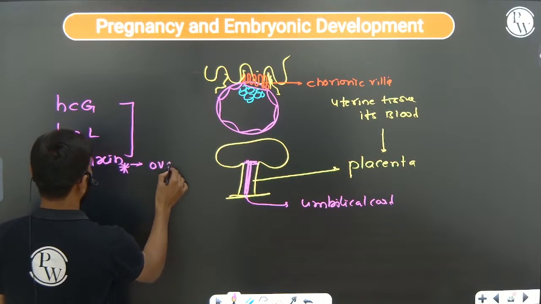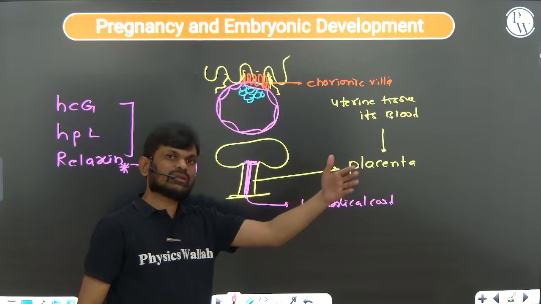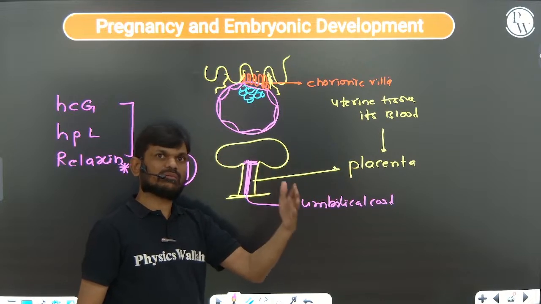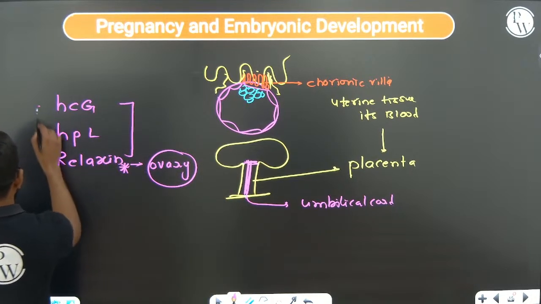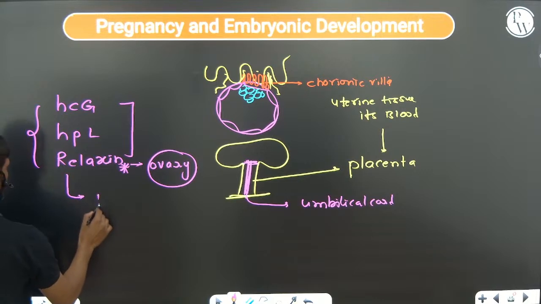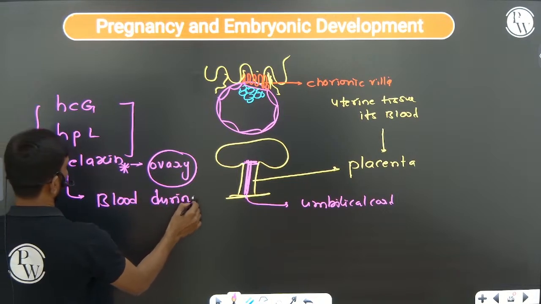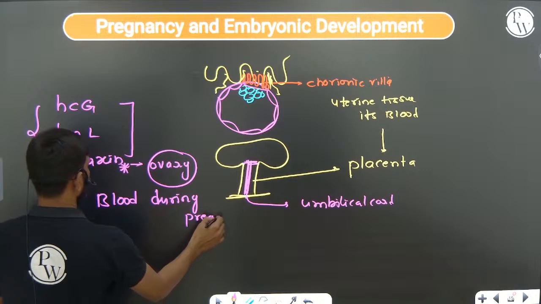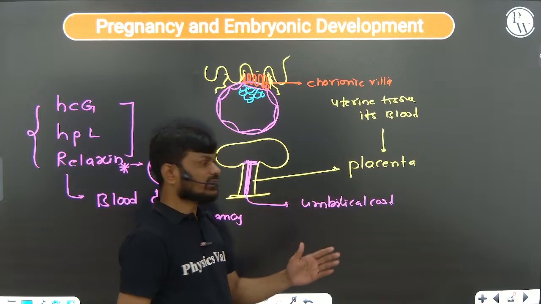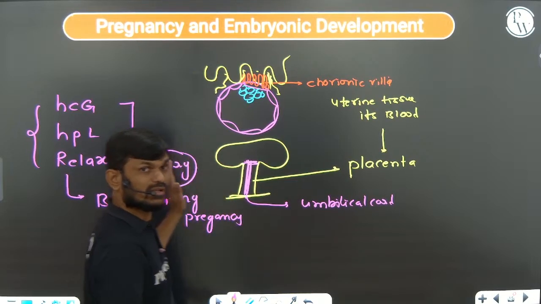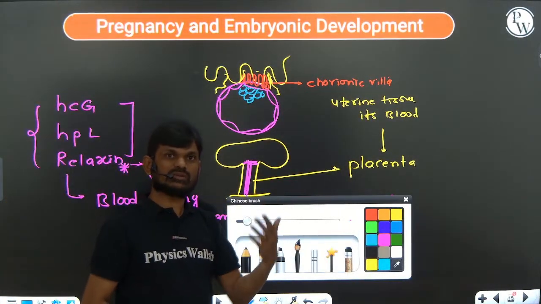I told you, corpus luteum, released by the ovary during the later phase of the pregnancy or at the end of the pregnancy, at the 9-month period of the pregnancy. Relaxin. These are the hormones only present in the blood during the pregnancy. Only hormones that present only during the pregnancy, they appear in the circulation. Only these hormones.